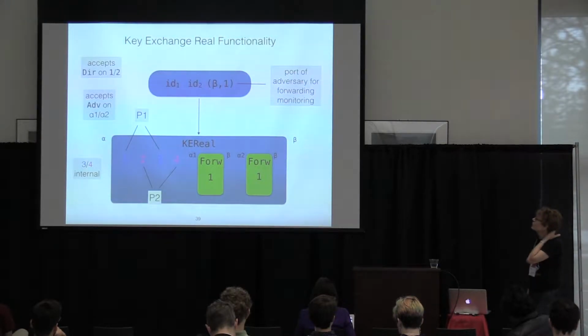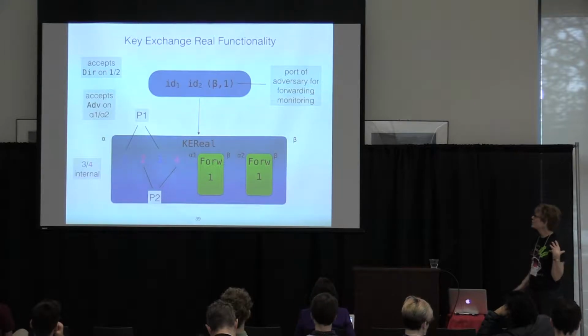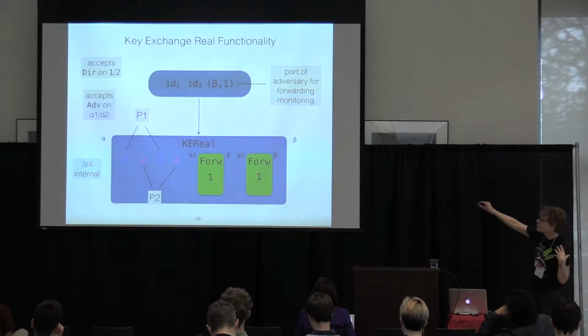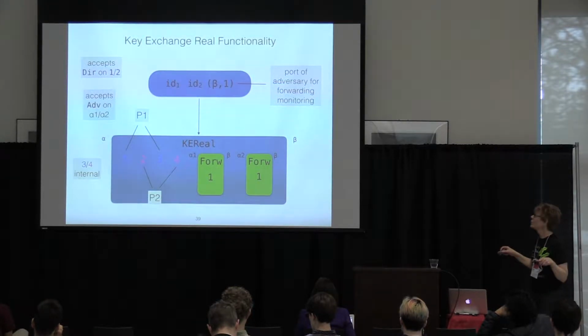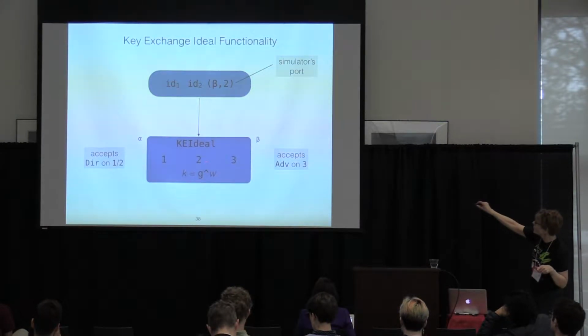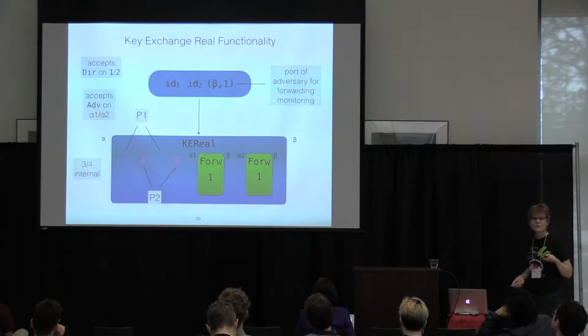The real functionality for key exchange has the same kind of interface as the ideal one, except inside it, it's got two protocol parties and two sub-functionalities for forwarding. Here, party 1 is managing the external port 1, party 2 the external port 2, just like we had on the previous slide for the ideal functionality, but party 1 also has an internal port, 3, and party 2 has an internal port, 4.